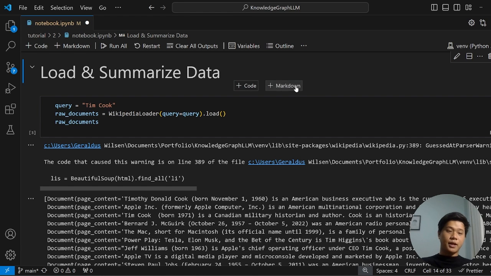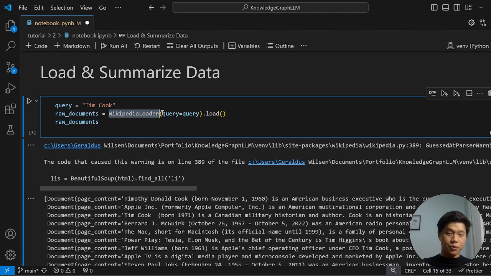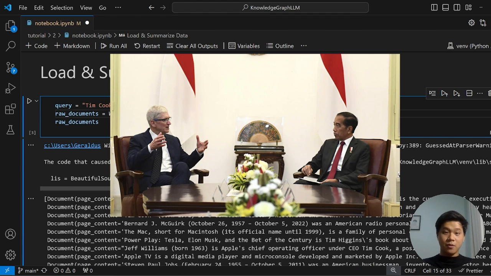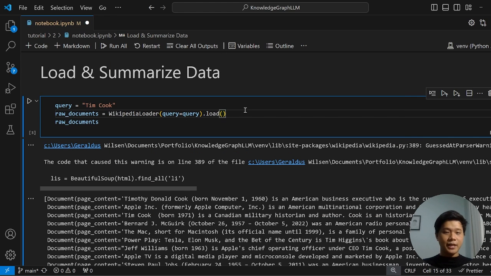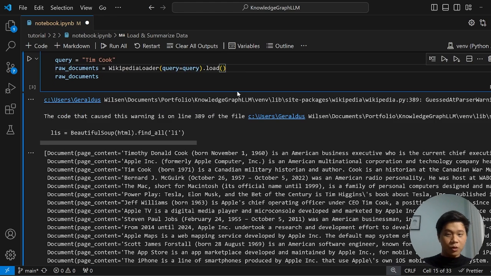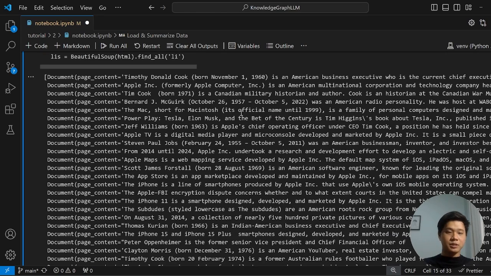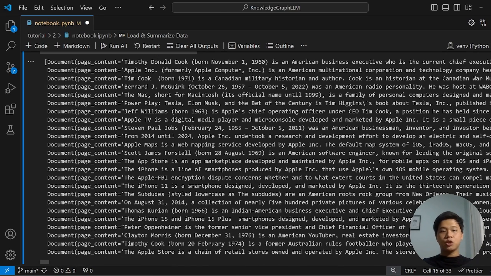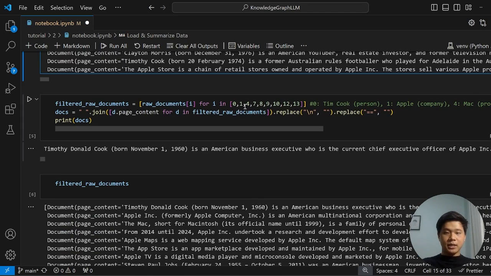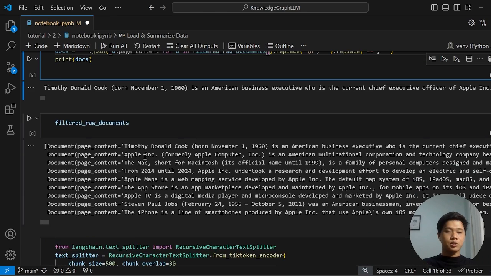In this tutorial, I'm using the Wikipedia loader. A few days ago, Tim Cook, the CEO of Apple, came to Indonesia. It was exciting news, and that's why I want to know more about him. Using the Wikipedia loader, you get several documents, and as you can see, of course, I don't want to use all of them because sometimes they're not relevant. For example, here is a Canadian military officer, which I don't want. So I did a simple filtering, resulting in these raw documents.